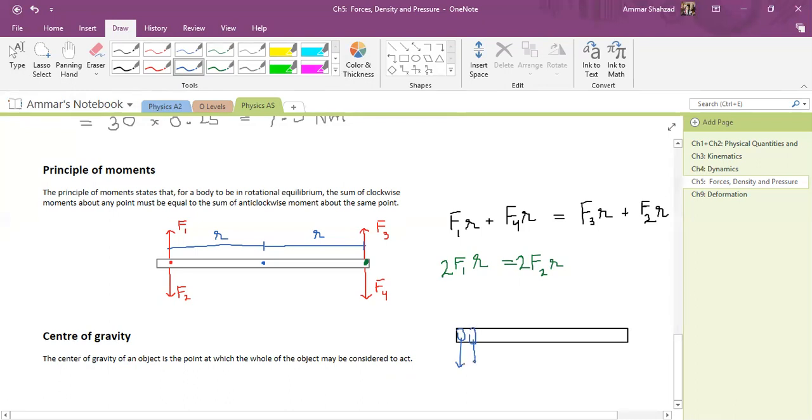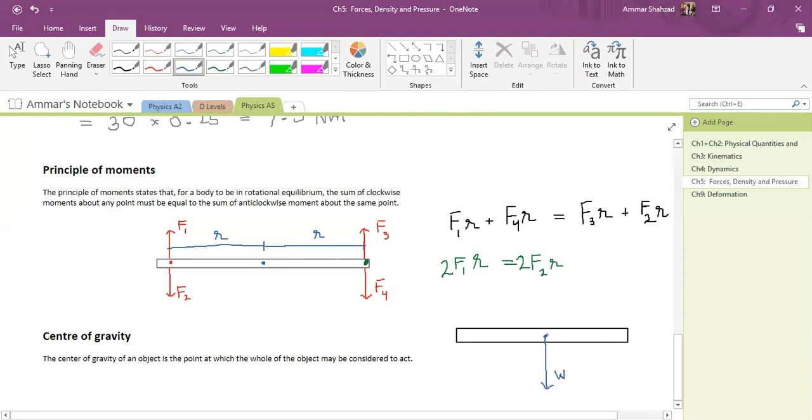All these parts of this board are being pulled downwards. But what we assume is that this is just one point object. This is not a board. We assume that this is just a point. And where is the weight of that point acting? That comes out to be around the center, around over here. And we take the whole weight to be acting in this direction.